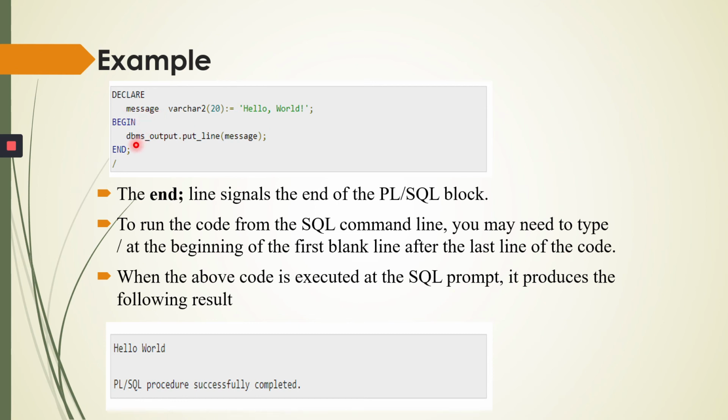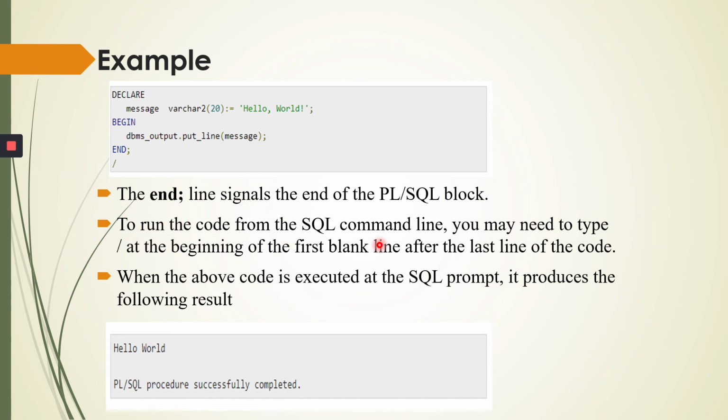So I have to write dbms_output.put_line. This I have to write compulsorily. In brackets we have to write the variable name. Which variable is used here? We use message, so we write message. So hello world is passed into the message variable, and here I am printing the variable message. So hello world will be my output. The end line signals the end of the PL/SQL block. Begin indicates the beginning of the block, and end indicates the end of the PL/SQL block.